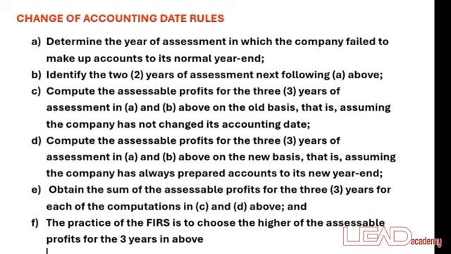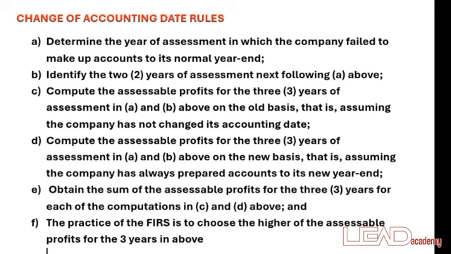The tax authority will then charge you based on the highest assessable profit between the old basis and the new basis that you have computed separately.